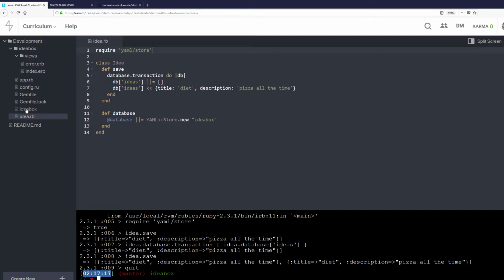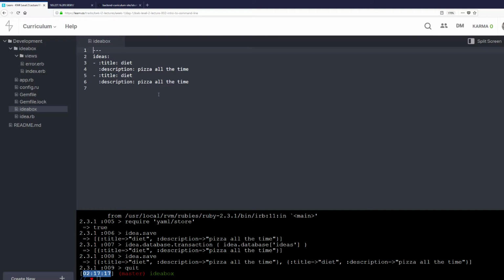But oh, we have this Ideabox file. What is in this file? Bam, and this here is our YAML file. This is our database. This is where we're storing everything. Our database is in a regular plain text file right there in the system, in a format called YAML. And we can actually go in here and edit the things. So when we have a title here, let's change the title for this second one to exercise. And our exercise routine is that we are going to play all the video games. This is some great exercise we're doing.